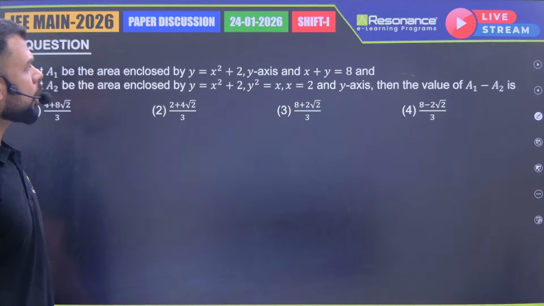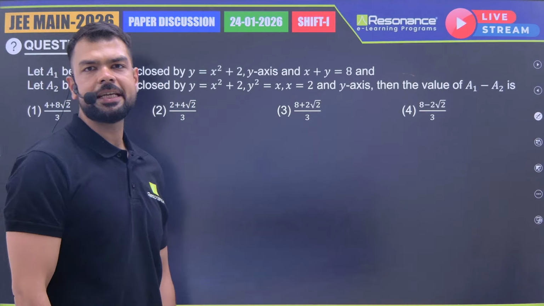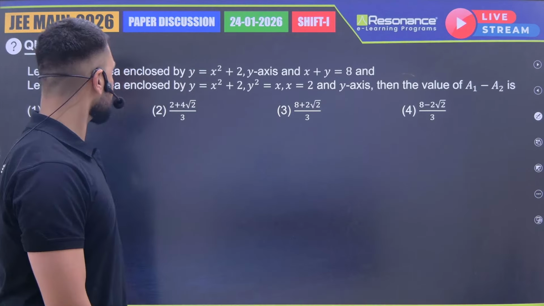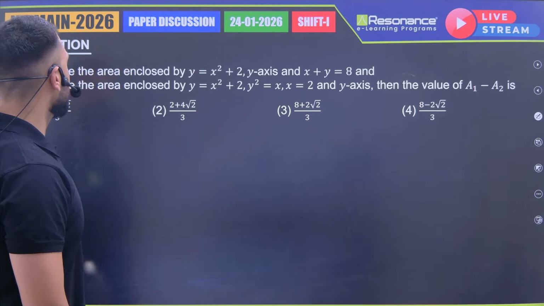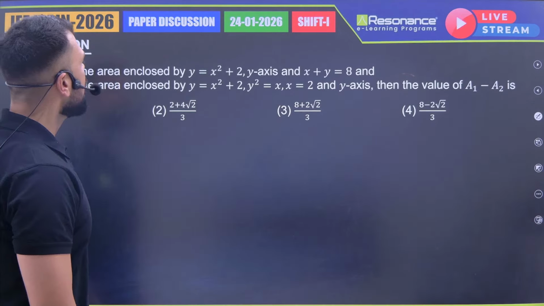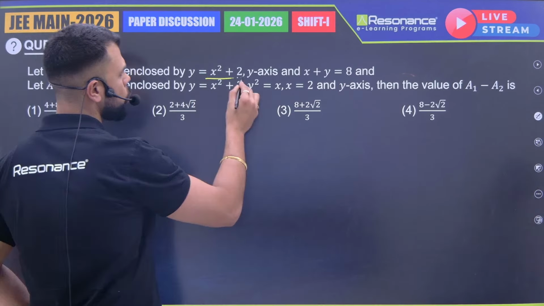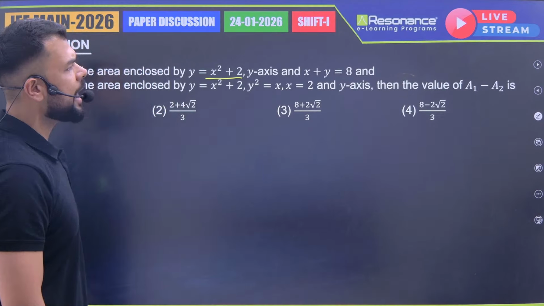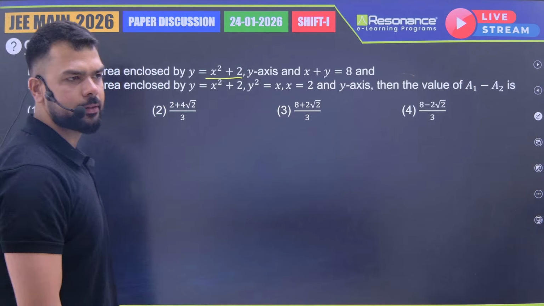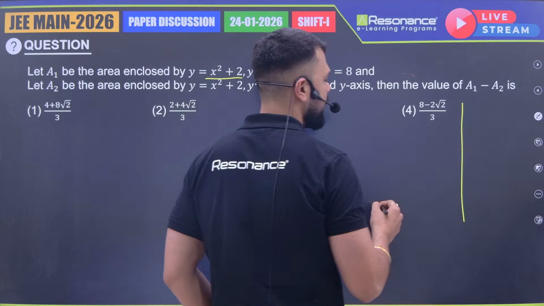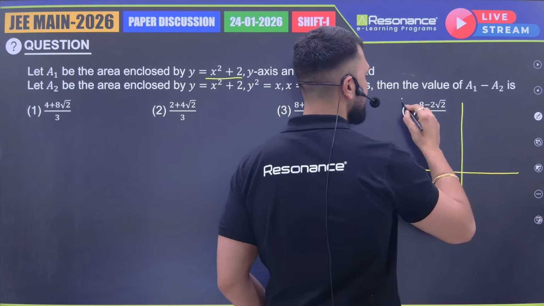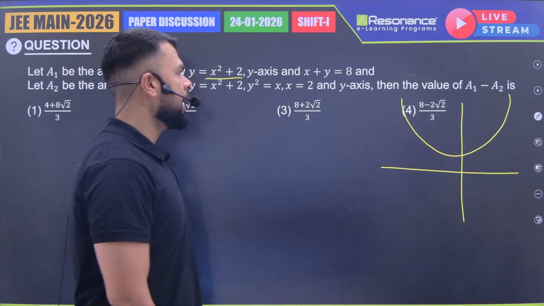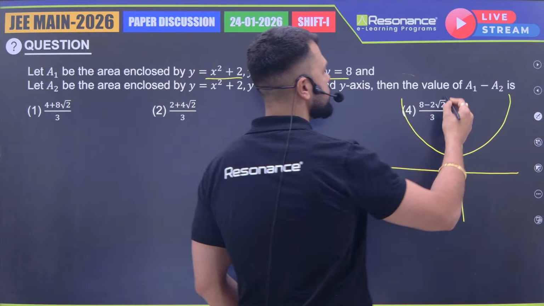Now this is the question from area under the curve. We are seeing we are getting at least one question in each paper from area under the curve. What they have asked: let A1 be the area enclosed by y equal to x square plus 2, the y axis and x plus y equal to 8. Right? So if I draw the diagram for this, I'll be getting a parabola like this. Right? And this is a line. So this line is like this.